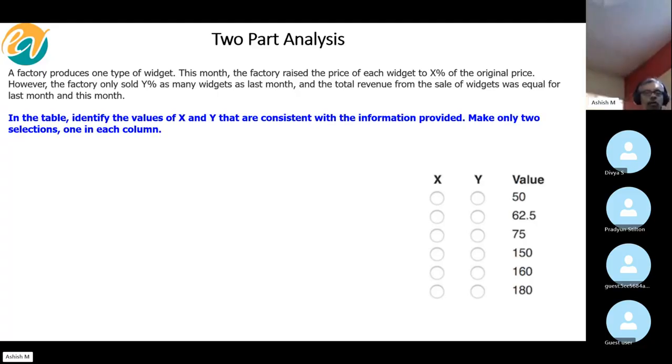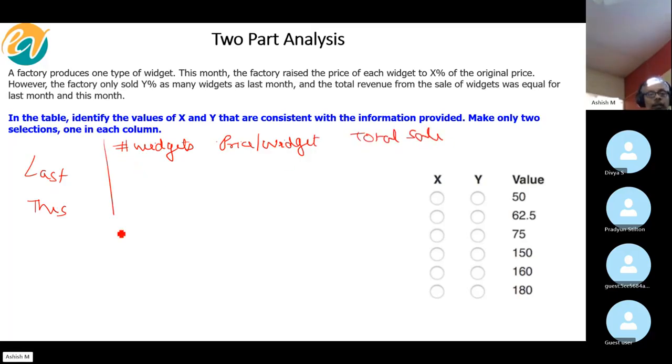We are talking about last month and this month, and the number of widgets, and price per widget, and then obviously the total sale. Agreed? Okay.